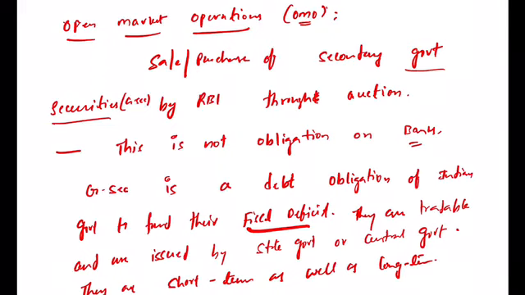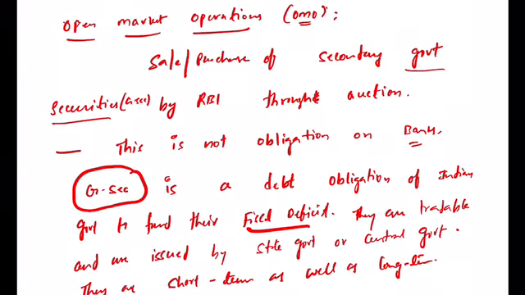It will never print the money. New money won't be printed. Those days were gone before 2002 itself. So generally the banks provide loans to the government, or else the government takes the loans from different arenas. One way of generating the loans for the government is these government securities. The government releases some bonds called government securities. They are debt instruments.